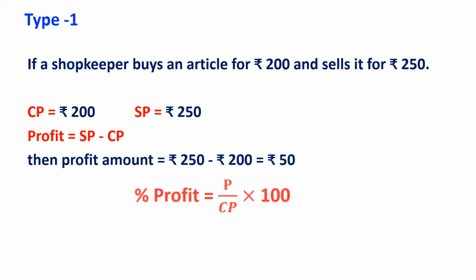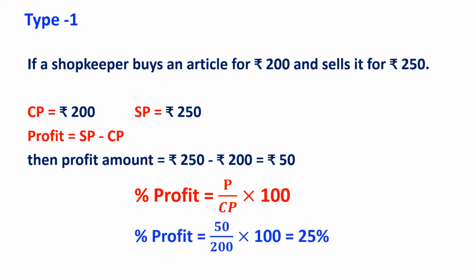But if profit percent is asked, that you can calculate profit divided by CP into 100. Always profit percent or loss percent is calculated on cost price. In this case, the profit amount is 50, the cost price is 200, so 50 upon 200 into 100 is equal to 25%.